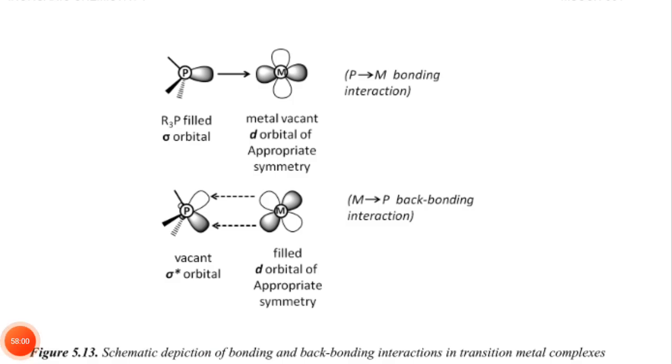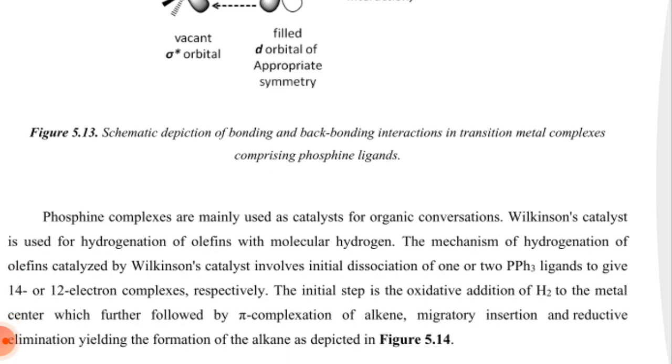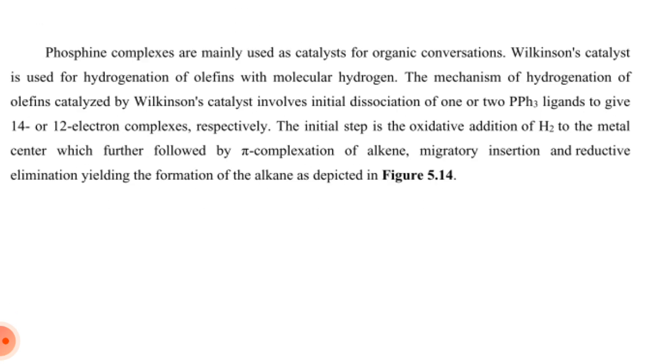R3P filled sigma orbital to metal vacant d orbital of appropriate symmetry: P gives electrons, a P to M bonding interaction. Vacant sigma star orbital and filled d orbital of appropriate symmetry: M gives electrons to P, a back bonding interaction. Figure 5.13: schematic depiction of bonding and back bonding interactions in transition metal complexes comprising phosphine ligands.